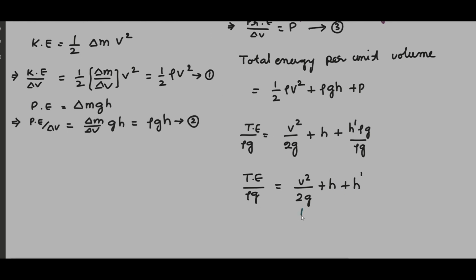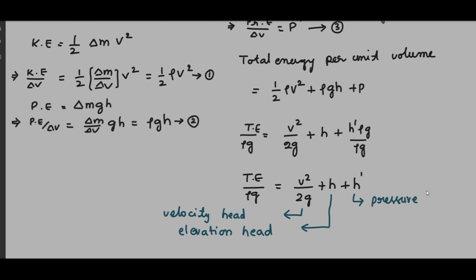Here this term is called velocity head, and this term is called elevation head, because h is nothing but its elevation from the ground, and h dash is called pressure head because due to this much depth of the liquid, it acquired the pressure, it possesses the pressure energy, so that is called a pressure head.